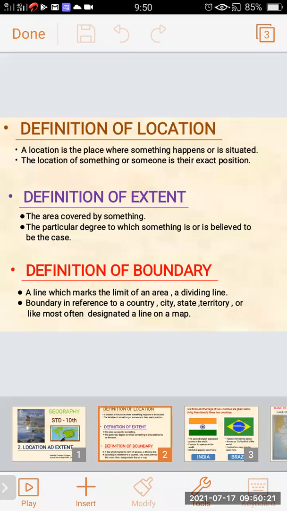Definition of boundary: a line which marks the limit of an area or dividing line. Boundary in reference to a country, city, state, territory, or like, most often designated a line on a map. These are the three main definitions related to our second lesson, location and exchange.